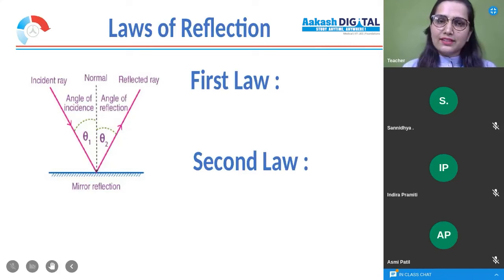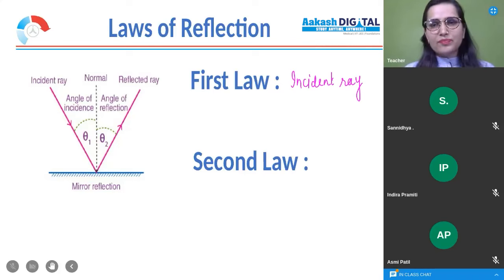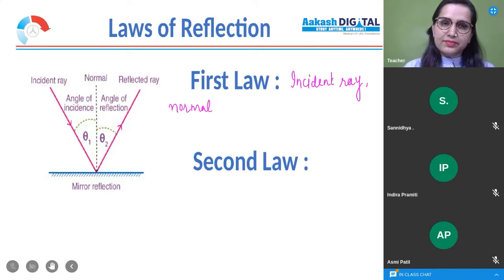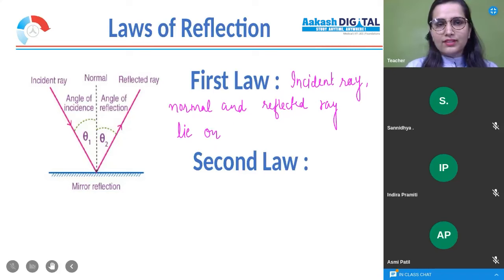It is: incident ray, the ray that is falling on the mirror, which you are very well aware of, the normal, and the reflected ray lie on the same plane. Lie on the same plane.